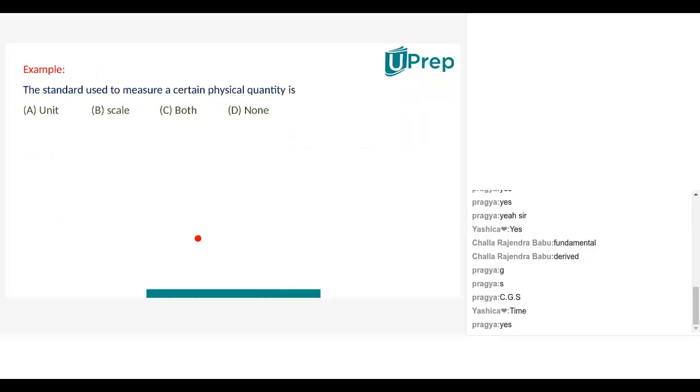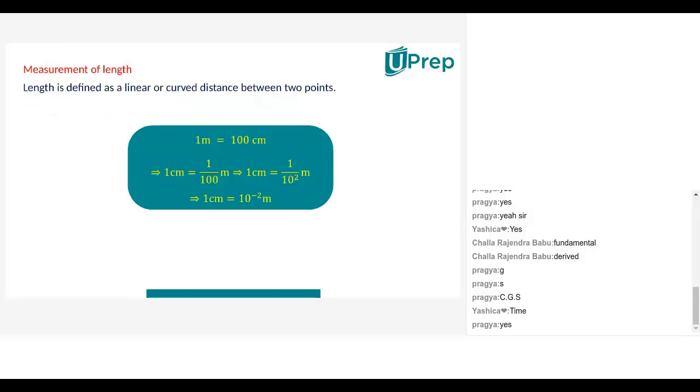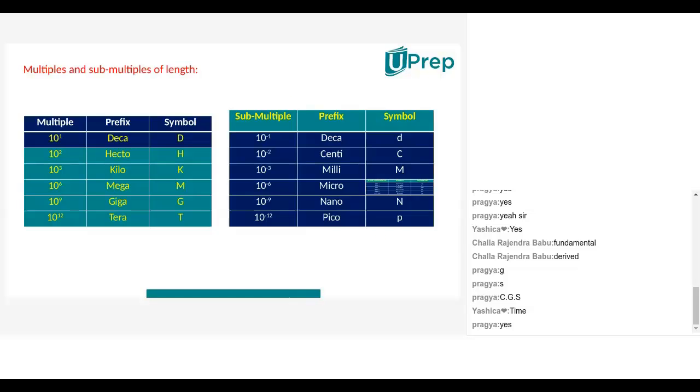Don't worry. So here one question is there, Nana. Can you answer? The standard used to measure a certain physical quantity is known as what? A unit. Very good, Nana. The standard used to measure a certain physical quantity is called a unit. Now see here, Nana. Measurement of length. Nana, let me say about multiples and sub-multiples, and thereafter I will give you that slide.